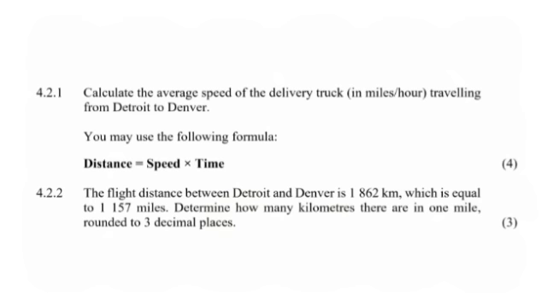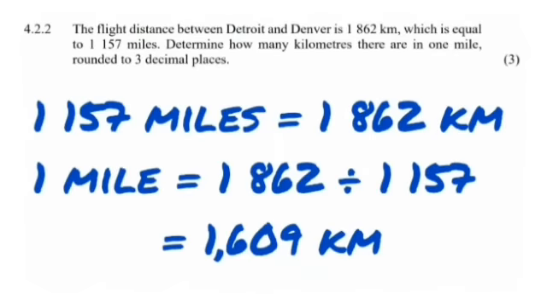And then in 4.2.2, it says the flight distance between Detroit and Denver is 1,862 kilometers, which is equal to 1,157 miles. Determine how many kilometers there are in 1 mile, rounded off to 3 decimal places. So what we are doing here is we are understanding that 1,157 miles is equal to 1,862 kilometers.